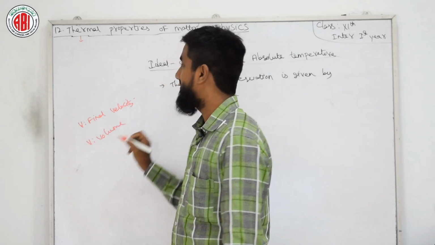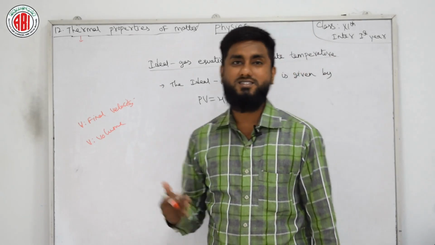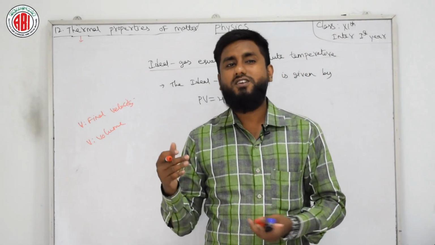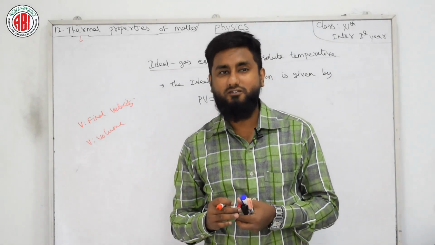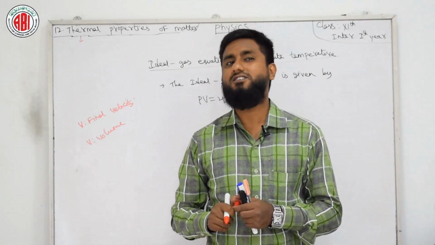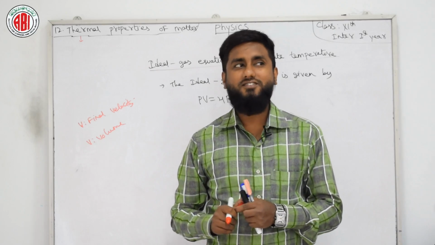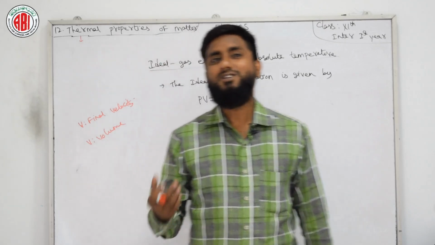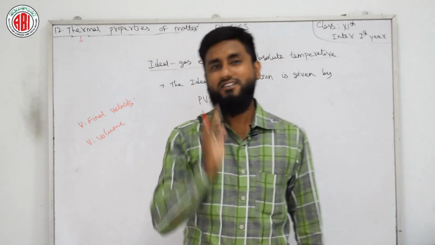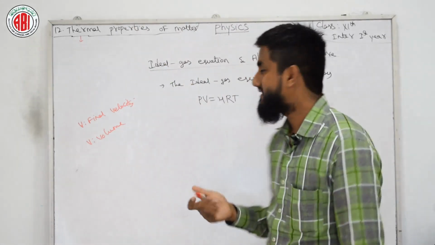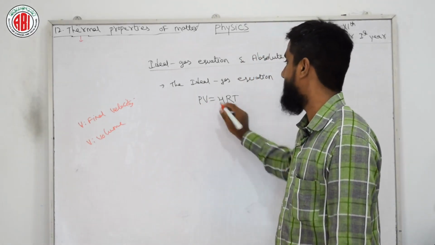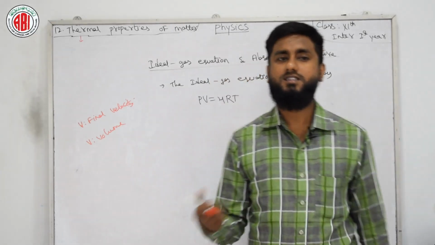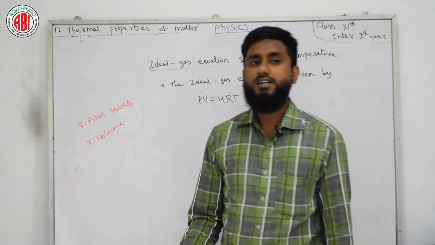Need not to confuse. If we are learning about thermal expansions, thermal properties, thermodynamics, V is usually given as volume, but in some cases we also call it velocity. Like if we are fetching the relation between temperature and kinetic energy, there V is nothing but velocity itself. Okay, so usually here P is pressure, V is volume, mu is the number of moles, R is the universal gas constant, and T is temperature.